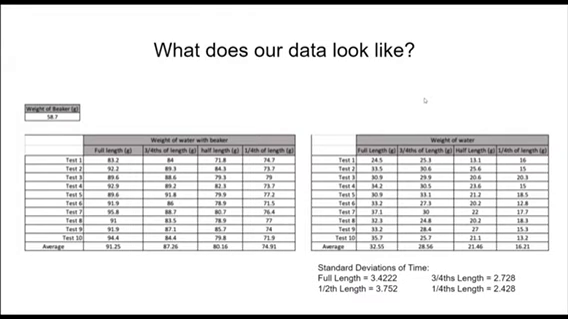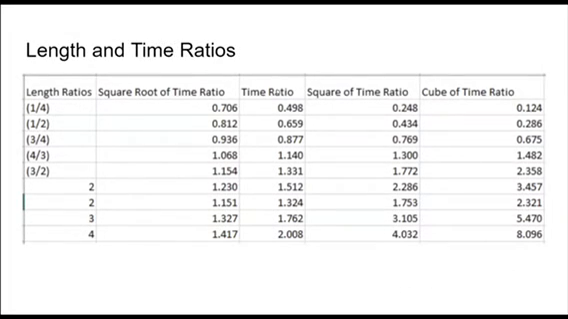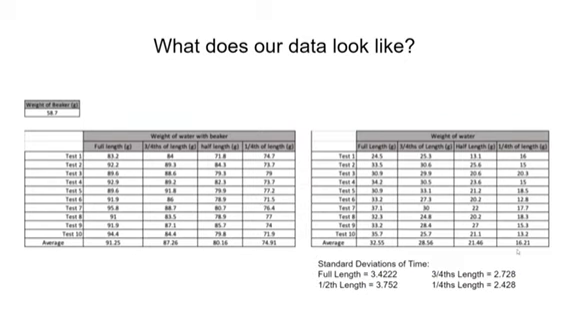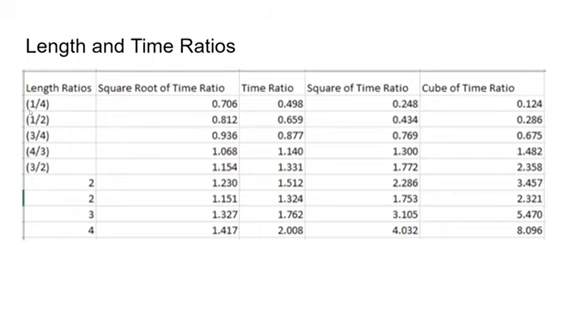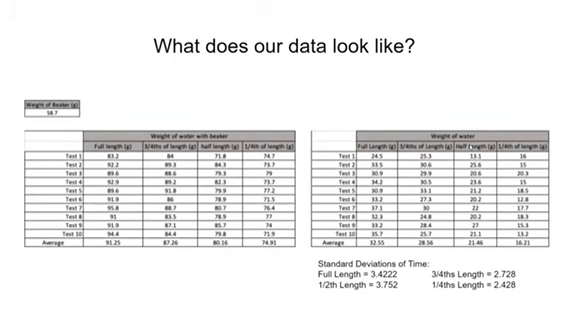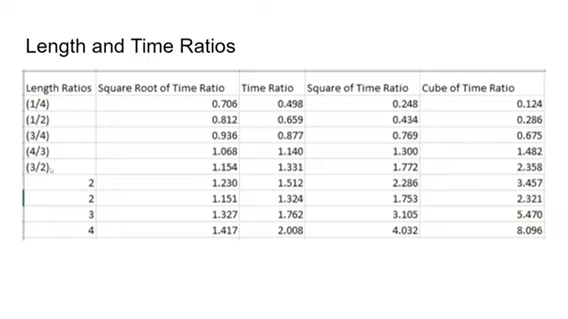The full length equals 3.422, 3/4 2.728, 1/2 3.752, 1/4 2.428. The length and time ratios. At first, we find our time ratio of 0.498, 0.659, 0.877, etc. How we found these was we did 1/4, 16.21 divided by our full length for the first one, and for the second one, 1/2, we did 21.46 divided by 32.55, etc. to make these length ratios.